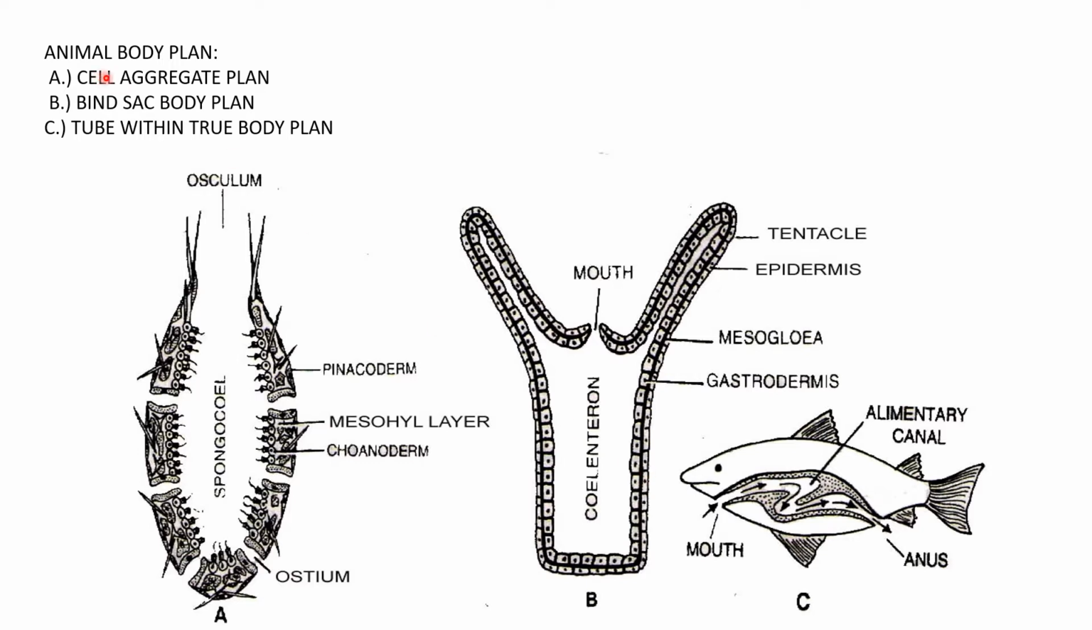Now, according to the animal body plan, there are three types. First is cell aggregate plan, in which the cells do not aggregate to form a tissue or an organ. As you can see over here, there are only cells present. Then comes the blind sac body plan, in which there is a single small opening, which is the common opening for both mouth and anus. Then there is the tube within a tube body plan, in which there are two openings in the digestive system. One is for mouth and another is for anus.